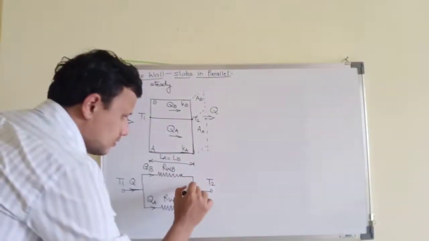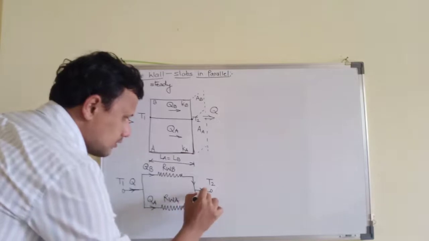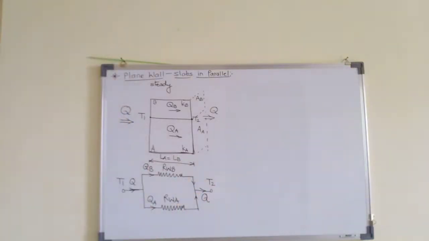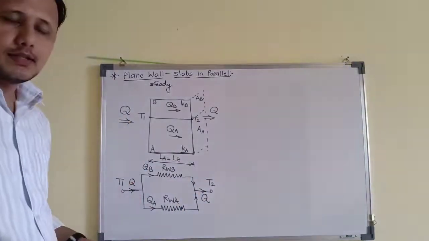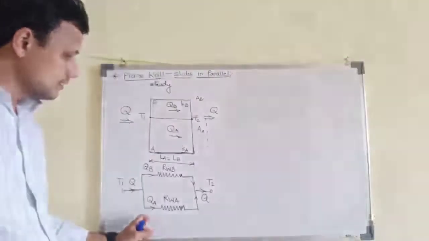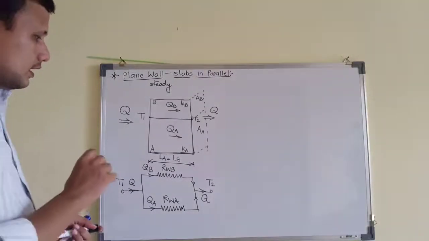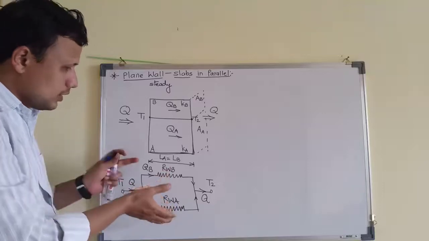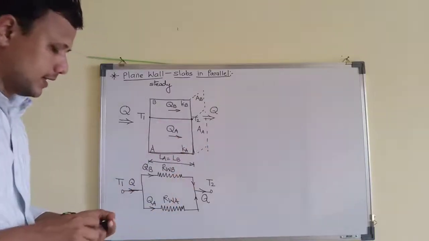But in the end, it will come out to be total Q only. That's the thermal circuit for these two thermal resistances. Now, how to solve this and how to reduce the terms, that we will learn through mathematics.